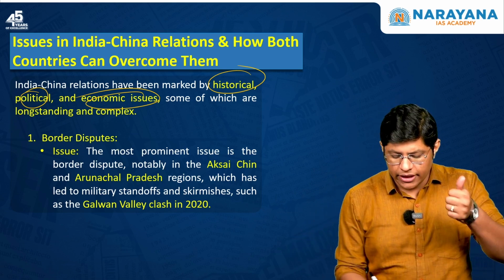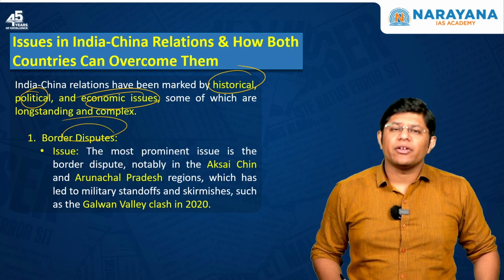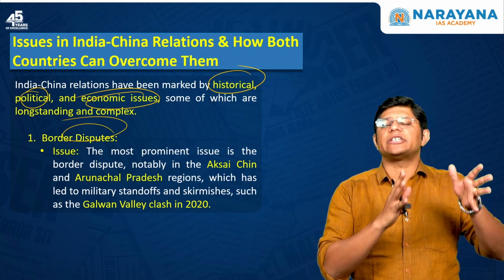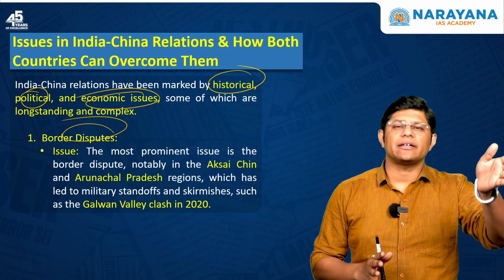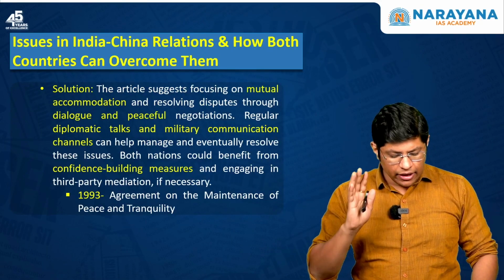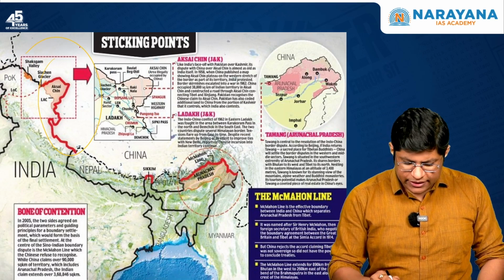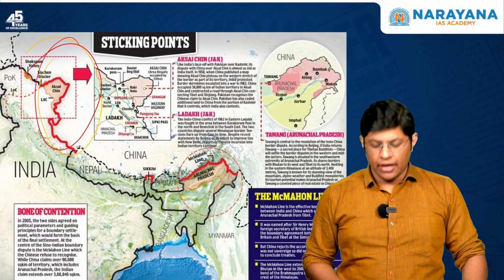The first one is the border dispute. When it comes to border dispute between India and China, now India and China have border dispute in the western sector, in the eastern sector as well as the central sector. Now, let me just help you with a diagram. This is the western sector. This is the Aksai Chin region.